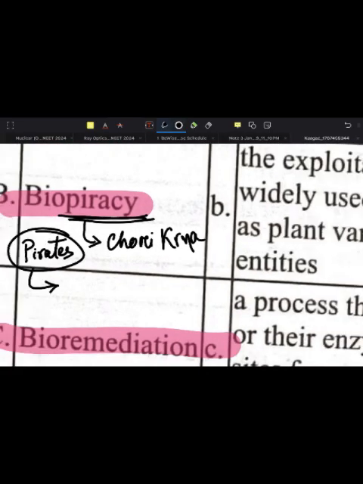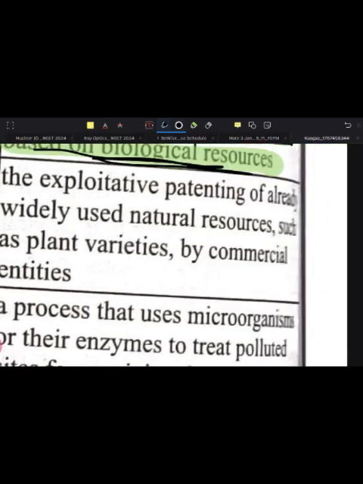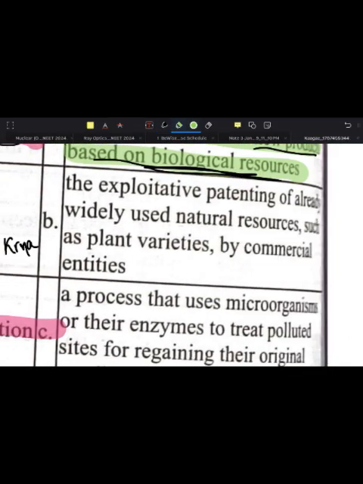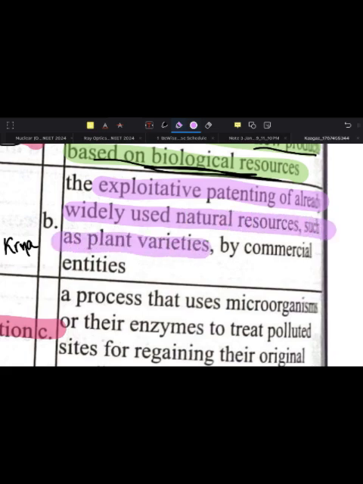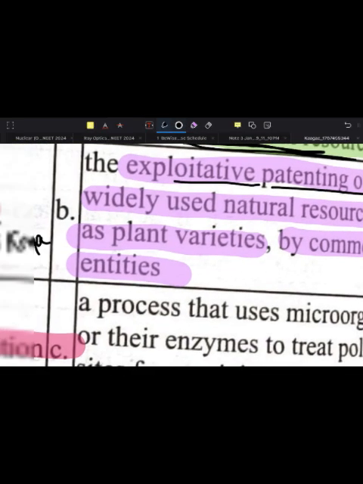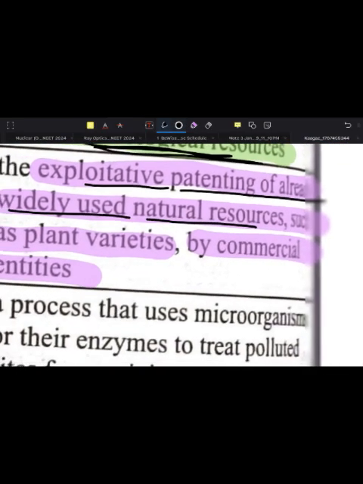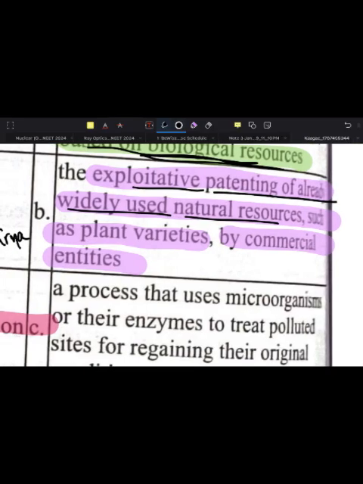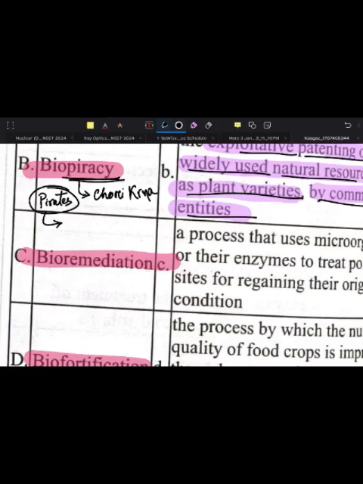Biopiracy means the exploitive patenting of already widely used natural resources, such as plant varieties, by commercial entities.